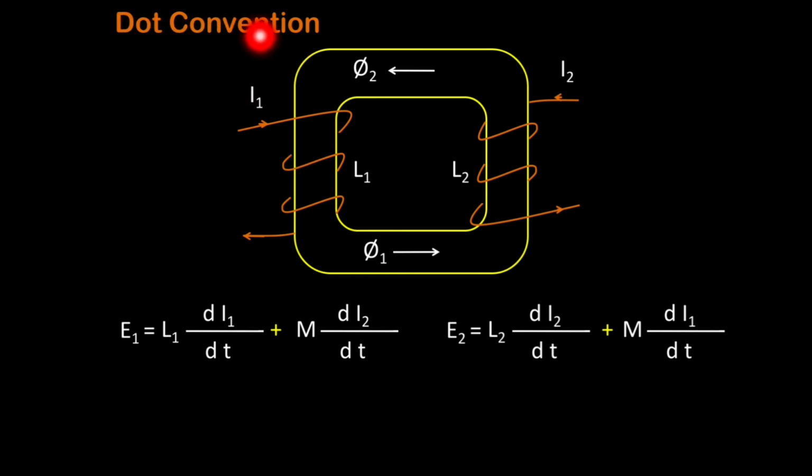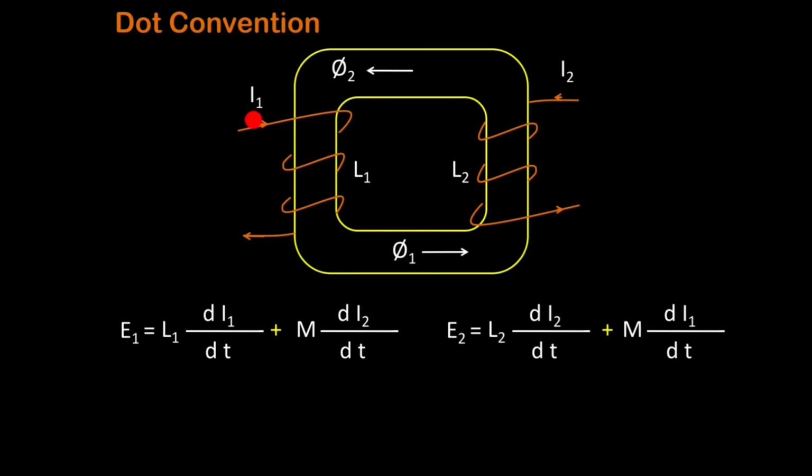So why are dot conventions used? Because of the dot convention we can come to know whether the two induced EMFs are additive or subtractive. We can know the sign, or whether the two induced EMFs are additive or subtractive, because of the dot convention. So how are these dot conventions exactly used? We have to put the dots.